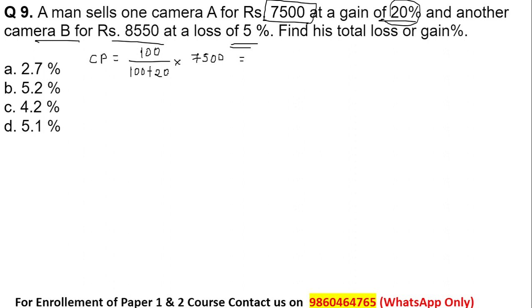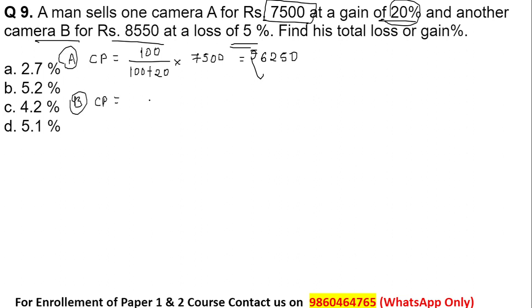This is equal to 100 divided by 120 into 7,500. This is equal to 6,250. So rupees 6,250 is the cost price for camera A. Okay, for the camera B you can find the cost price.